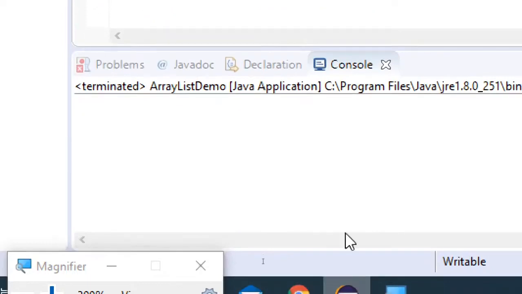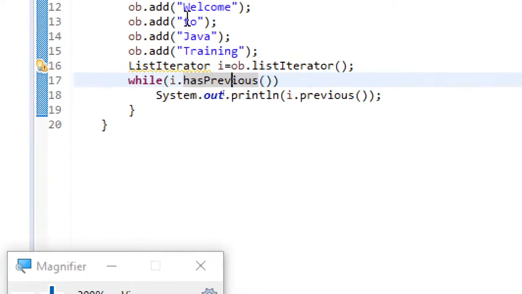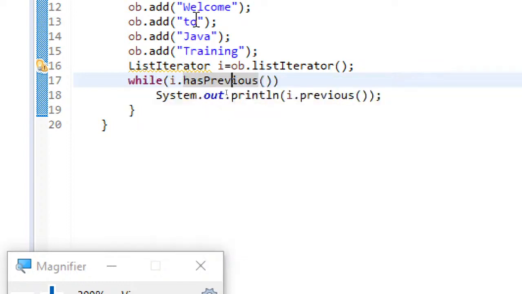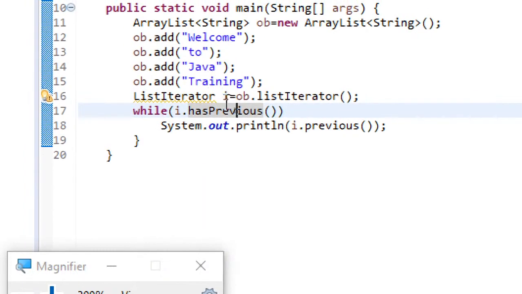Since there is no previous, it is just saying no previous. But the fact that you need to understand is, if I use Iterator, I can move only in the forward direction. But by using this ListIterator, I can also move backward.